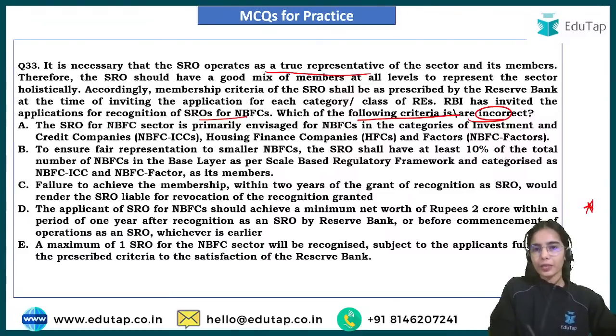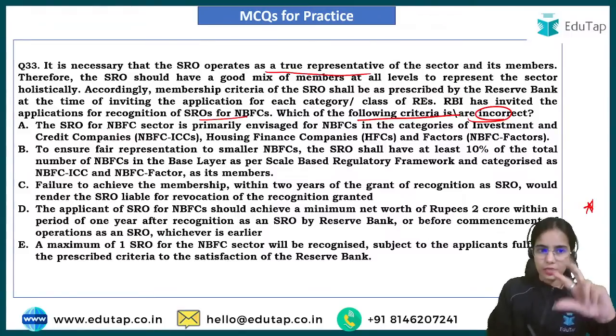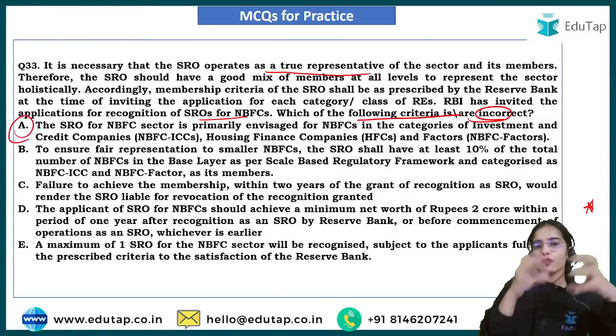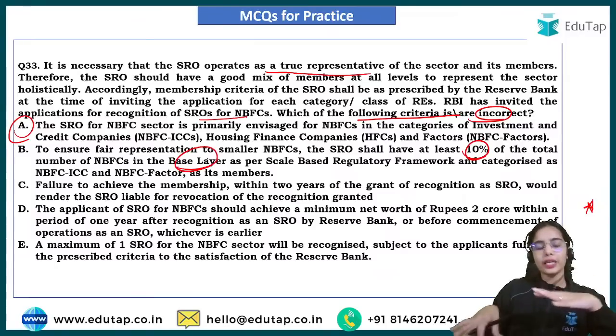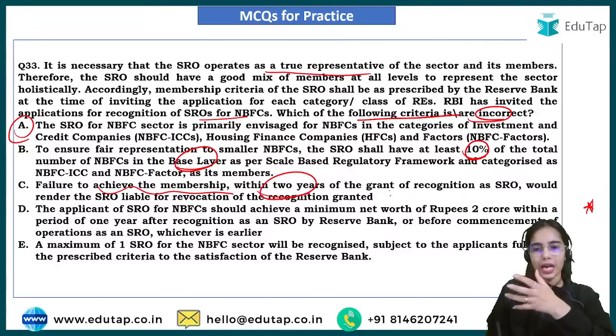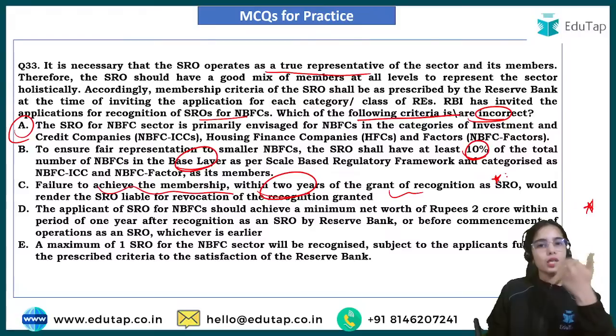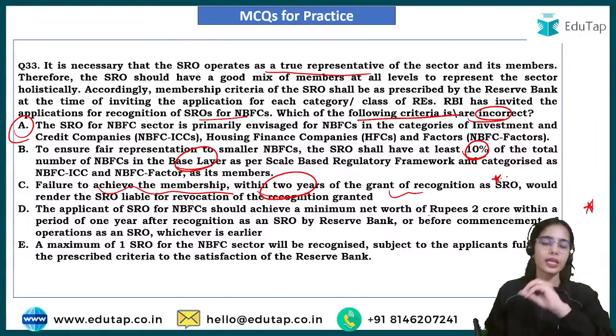First of all, SRO NBFC is for the NBFC investment and credit companies, NBFC housing finance companies, NBFC factors. To ensure a fair representation of the smaller NBFCs, at least 10% of the NBFCs in the ICCs and the factors should be from the base layer, that is the lowest of the layers of your NBFCs. Failure to achieve the membership within 2 years would revoke the recognition of SRO. So if you have not achieved the membership within 2 years, the revocation of your recognition can happen.